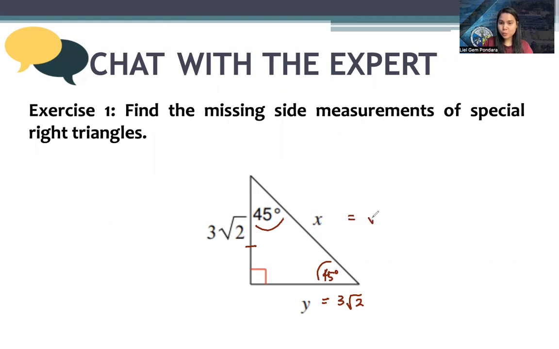Remember, it is square root of 2 of the leg. Then we will multiply it. We have 3 and the radical, 2 times 2, 4. The square root of 4 is 2. So we have 3 times 2. Thus, our hypotenuse measures 6.